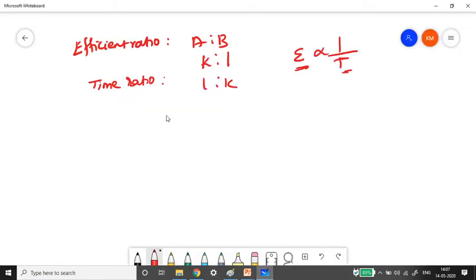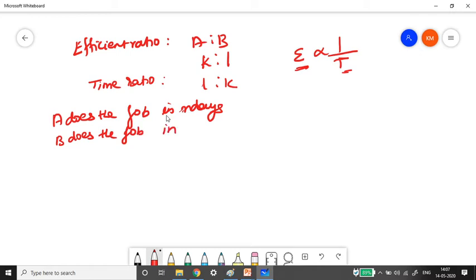We have the efficiency ratio and the time ratio. Now let us consider A does the job in X days, which is X into 1, because the time ratio is 1. Similarly, B does the same job in X into K days, because from the time ratio we just multiply X to the time ratio. So A does the job in X days and B does the job in X into K days.